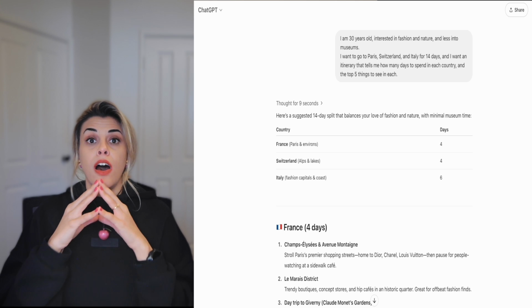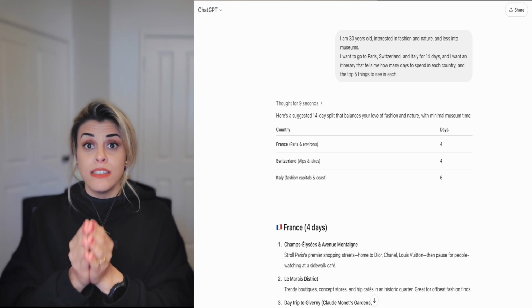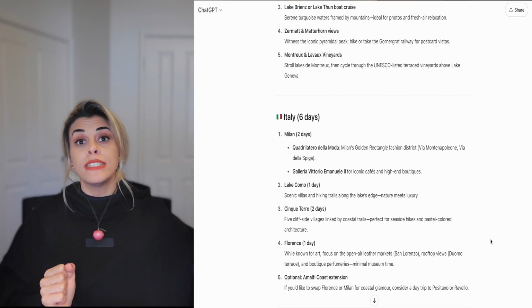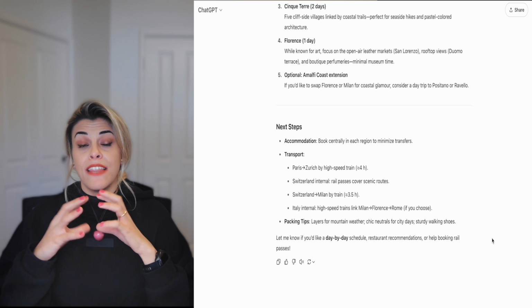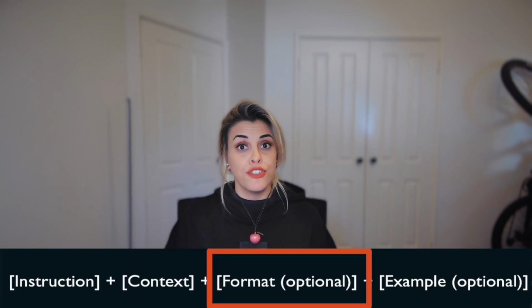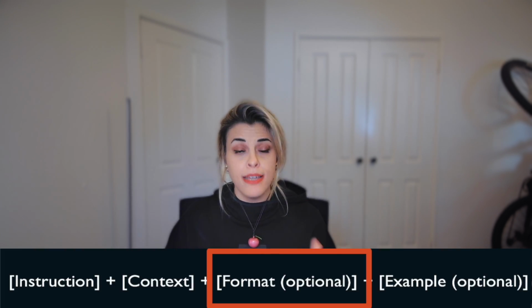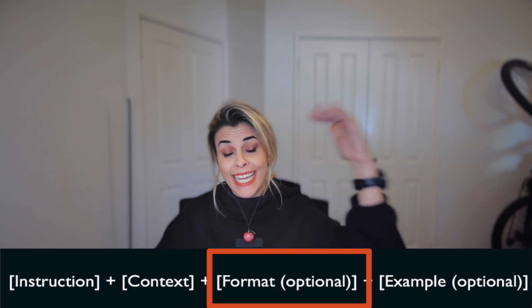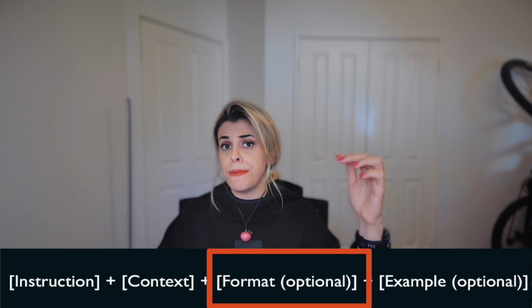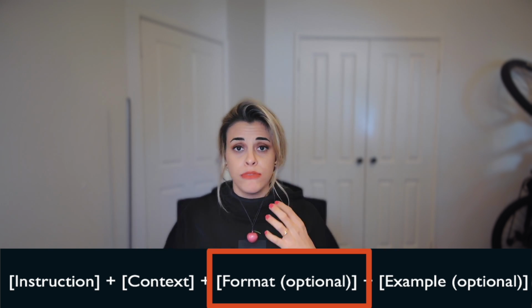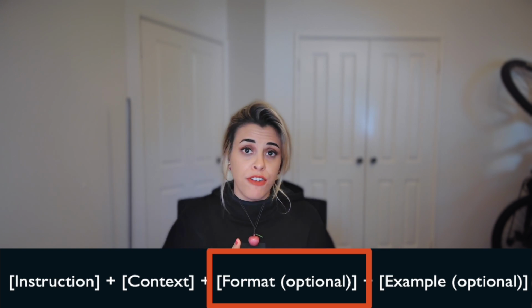In this case, I've given ChatGPT more detailed information and got it to find the best match from all the data sets behind it and bring an answer that is closer to my needs. That's why it's very important to write the correct prompt. Now let's move into the third part of the formula, which is the format. It is optional, but personally, I don't want to receive a big chunk of text that I have to read through. So I normally tell ChatGPT I want it in bullet points, or in an Excel format, or any form or shape. It makes my life easier when I receive the answer from ChatGPT.